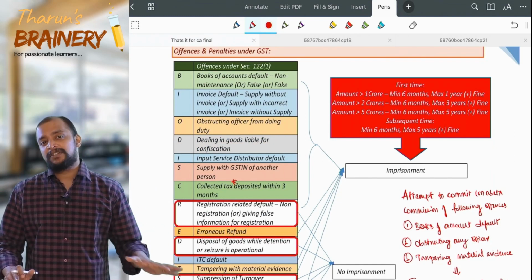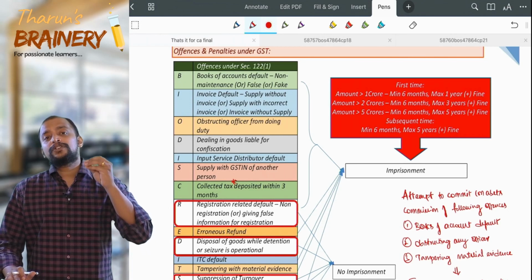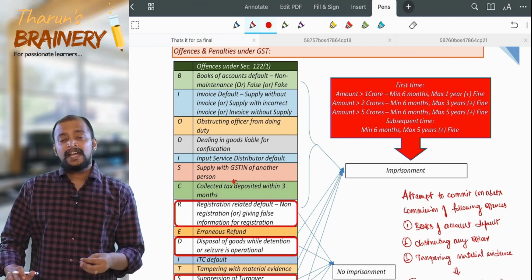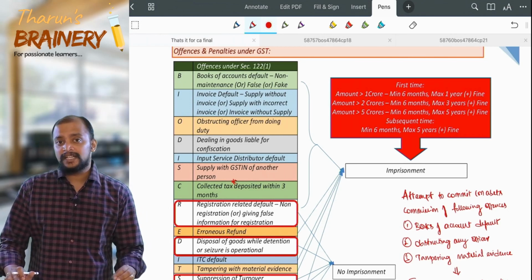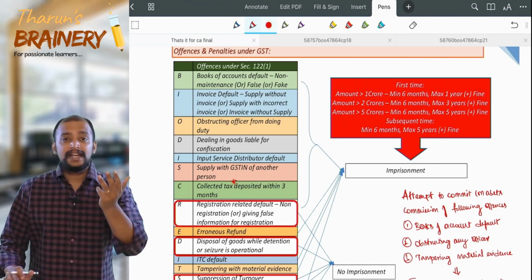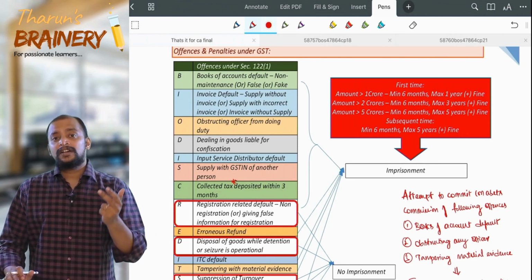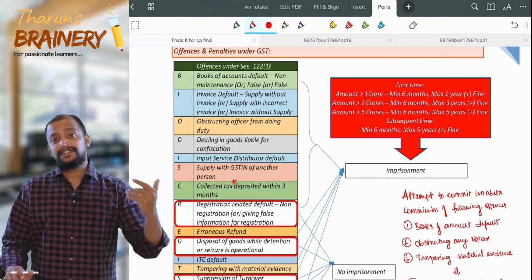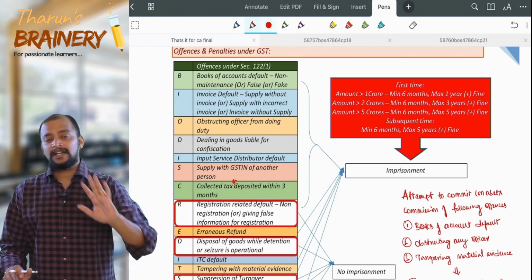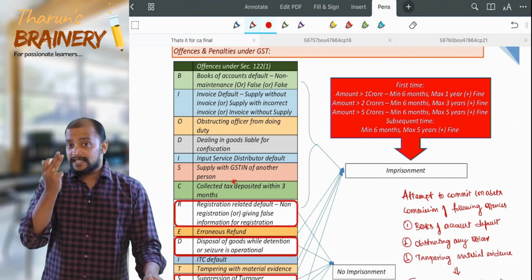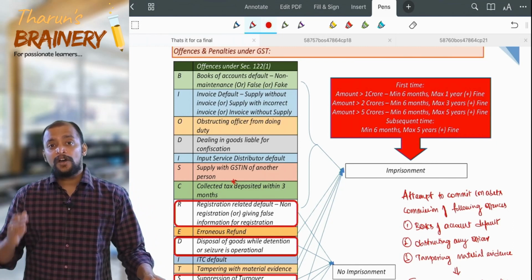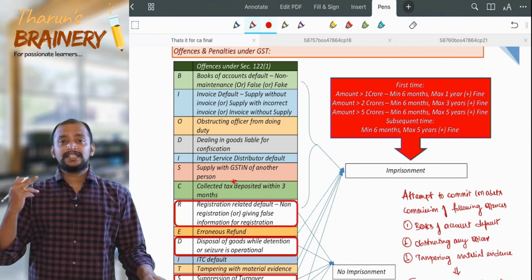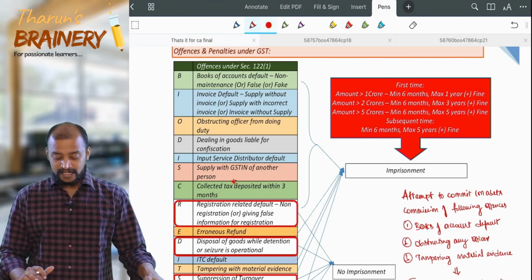The penalty will be 10,000 rupees or 100% of the tax involved or ITC involved or refund, whichever is higher.